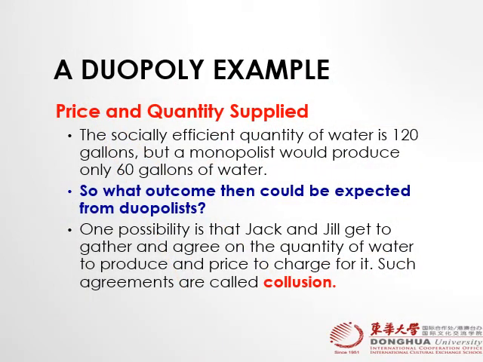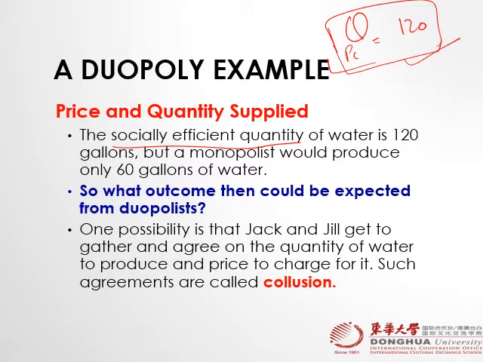So we already know that if perfect competition quantity is 120, then this is called the social optimal or welfare point for the society. So for socially efficient quantity, it is 120, right? But the monopoly only produces 60 gallons, right?